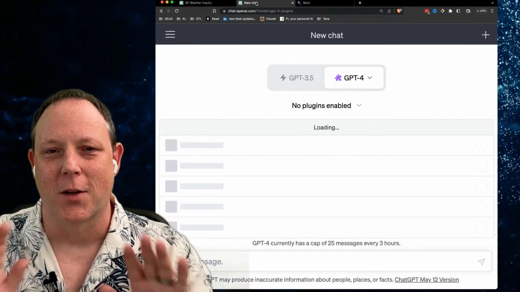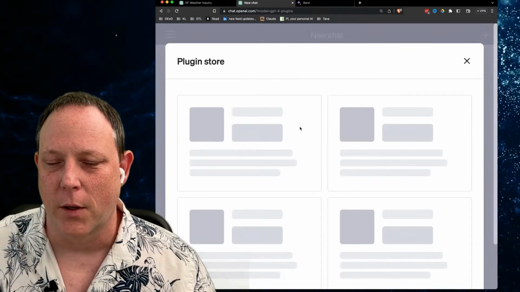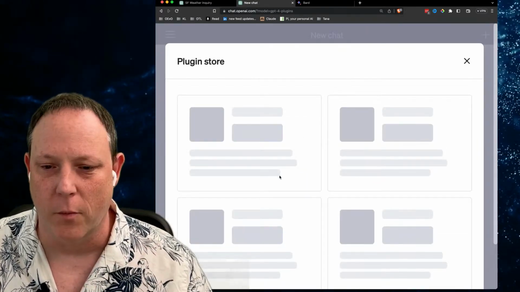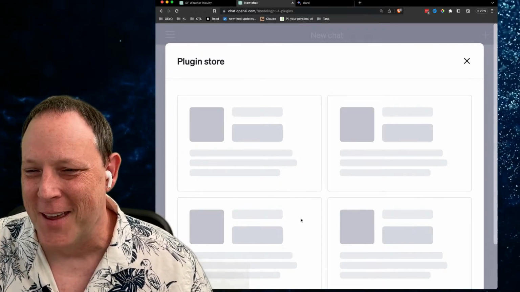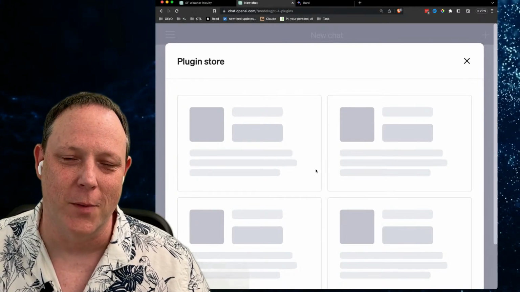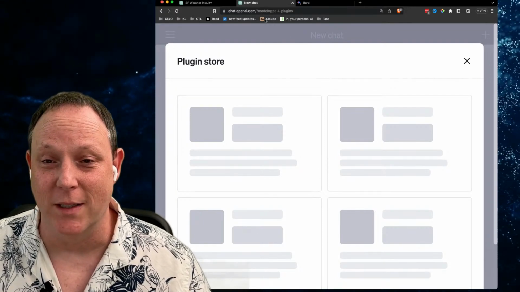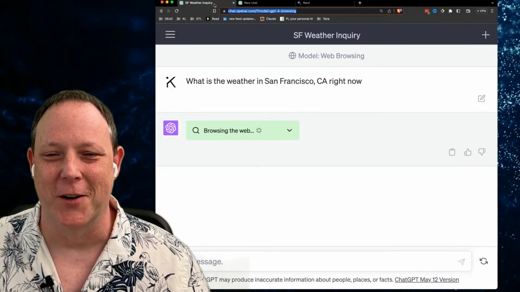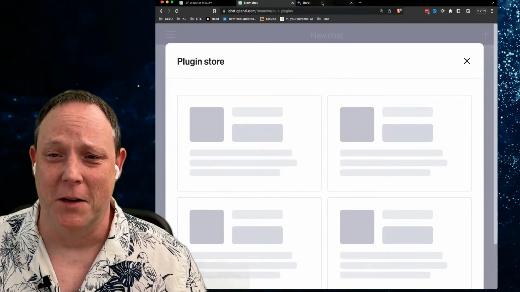So I'm going to stop there for a second. We're going to come, oh, no, there it came back. So let's go to the plugin store, and what I want to find here is the Wolfram Alpha plugin, and we will show you something very, very fun that you can do with the Wolfram Alpha plugin. I'd like to think, gosh, this is really slow. I think the whole world just figured out what happened, so it's probably going to mess up my live stream.